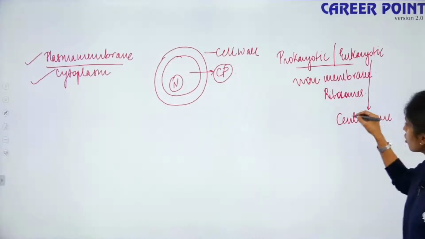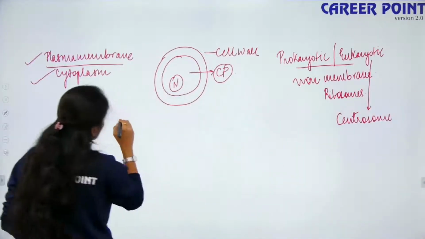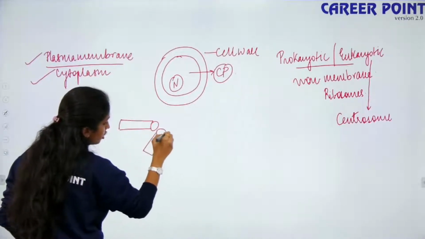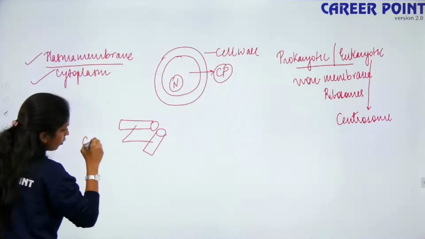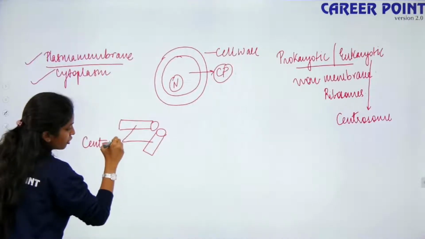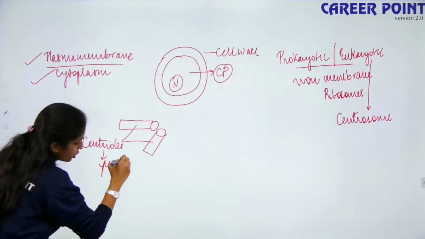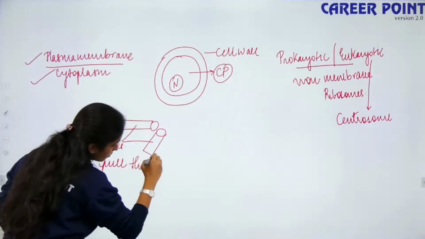So what is your centrosome? The centrosome has two cylindrical shaped structures which are known as centrioles. The function of these centrioles is to pull the chromosomes apart during the anaphase.